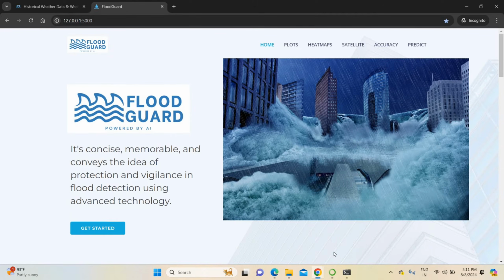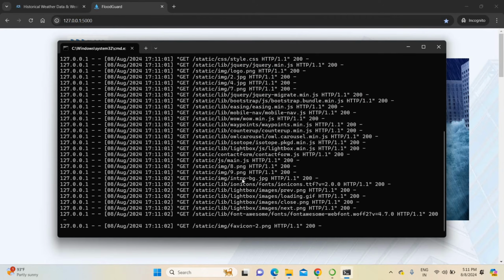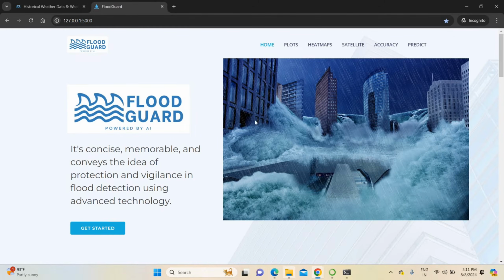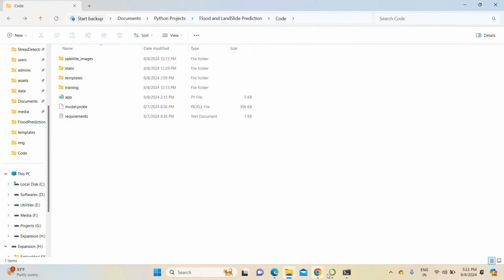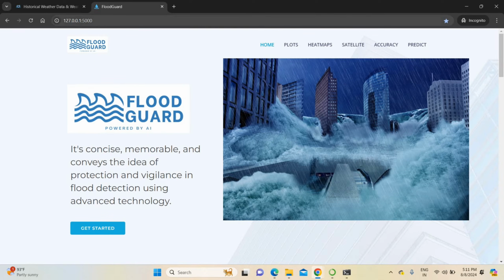So this is our project homepage. This website is running from our terminal. This terminal generated this website with the help of these codes. So you can find the complete project on the localhost. To start this project, this is our homepage. We named our project Flood Guard, powered by AI.